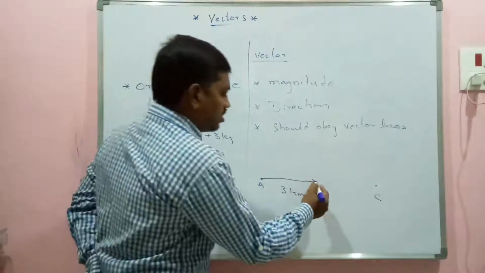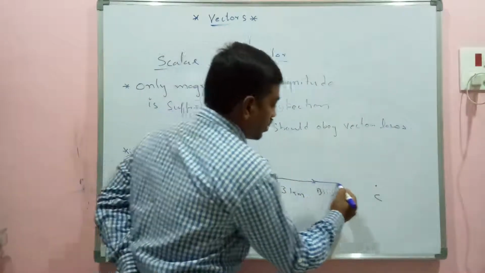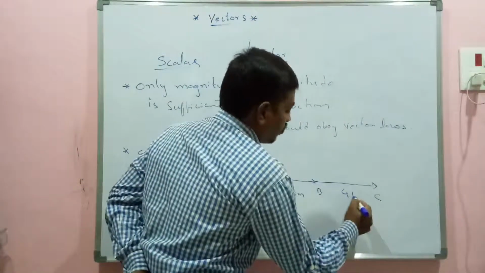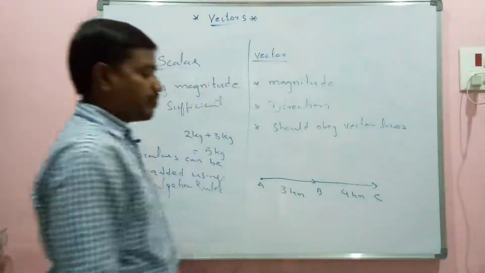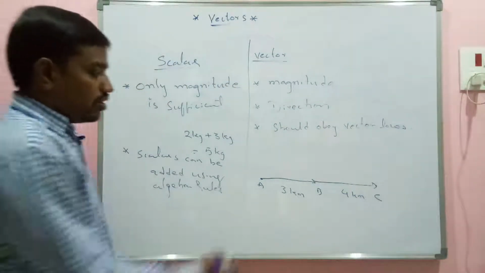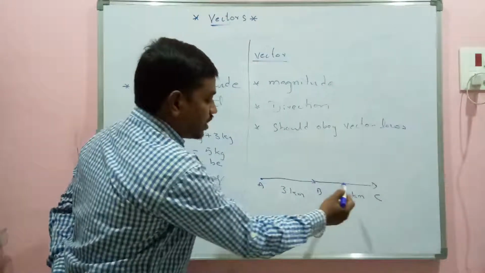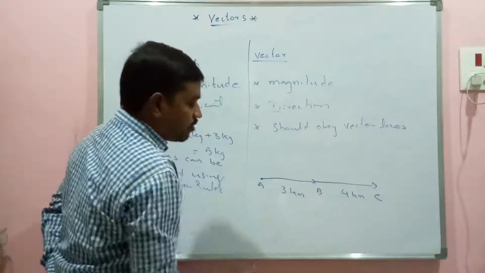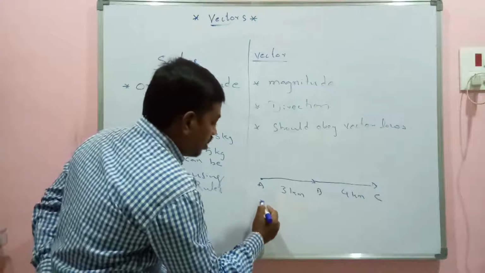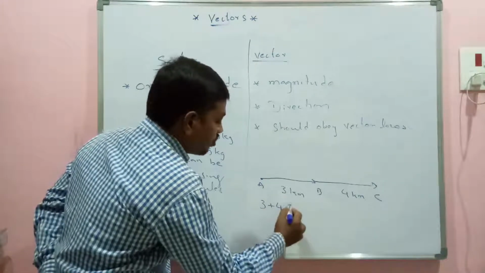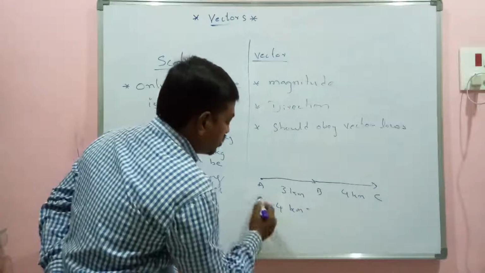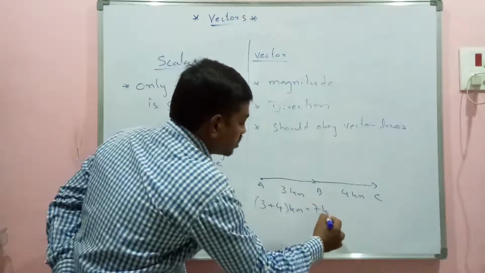Again after that, from B he walked 4 kilometers more, imagine. Now what is the complete distance covered or displacement covered here? You will write simply 3 plus 4 kilometers. Answer is 7 kilometers.